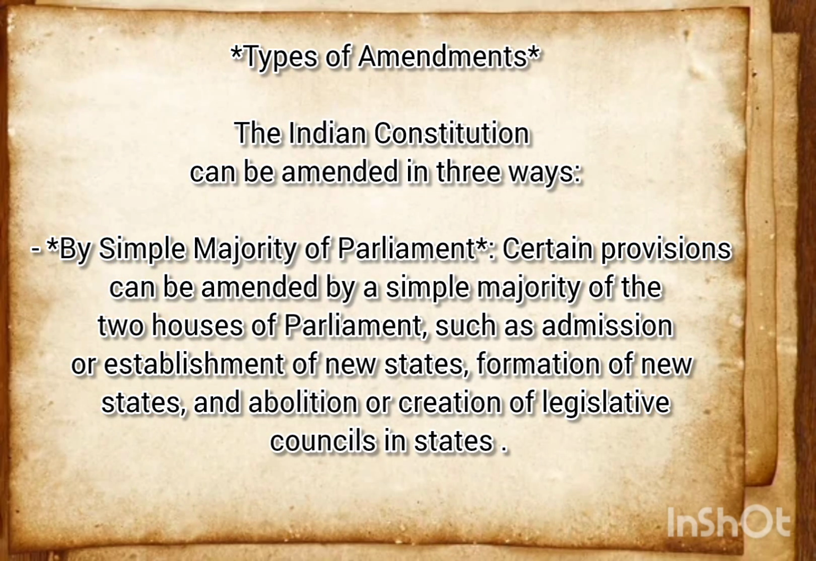Types of amendments. The Indian Constitution can be amended in three ways. First, by simple majority of Parliament, in which certain provisions can be amended by a simple majority of the two houses of Parliament, such as admission or establishment of new states, formation of new states, and abolition or creation of legislative councils in states. In simple terms, of the members present, if more than 50% vote in favour, then it is passed.